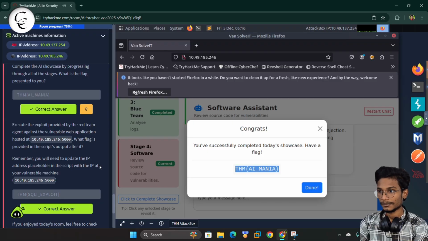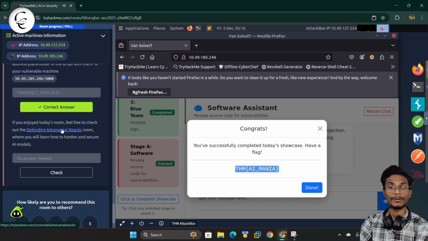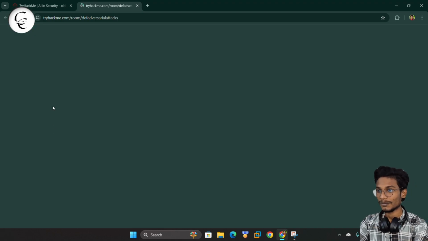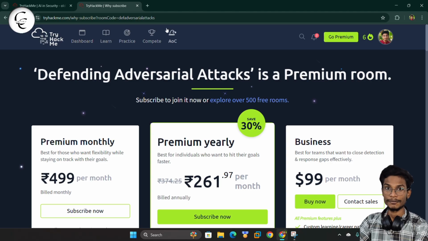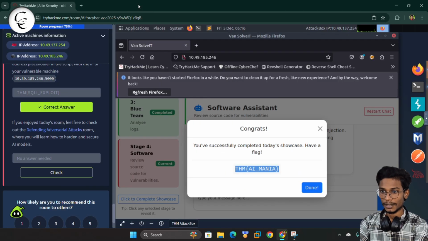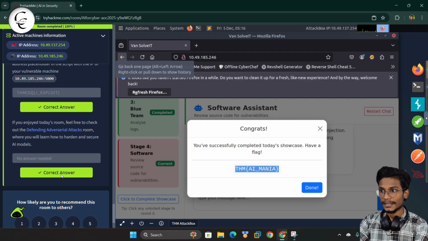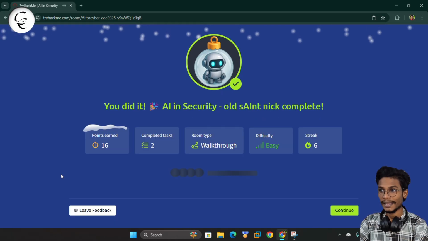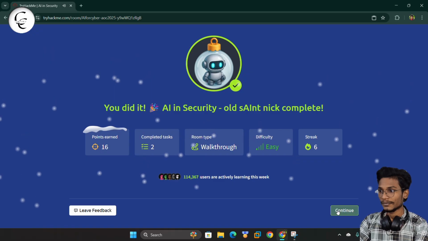So now here we have the recommendation room. As we know guys, this is a premium room. So you can also check this room. And if you want you can try this. So now we can give a check. And guys, we did it. AI in security is done. So now we can continue.